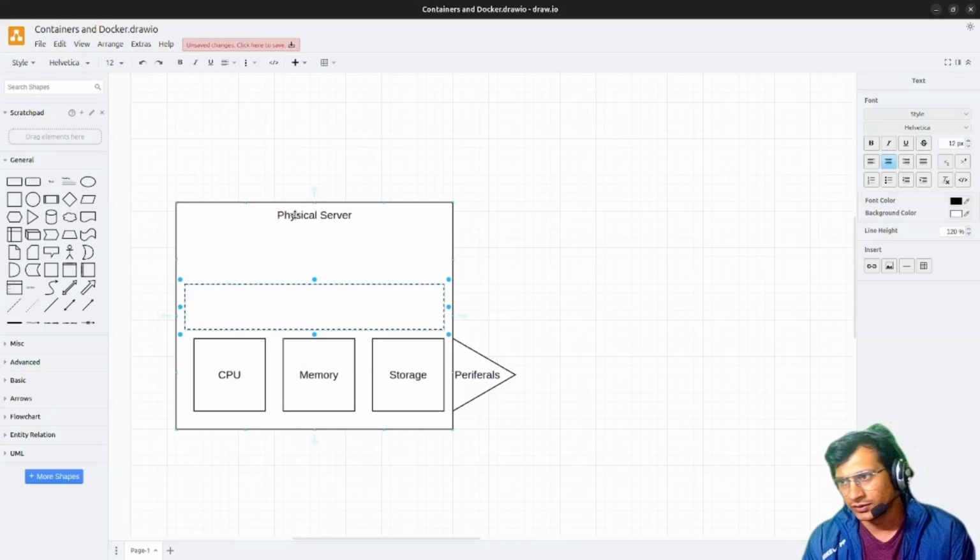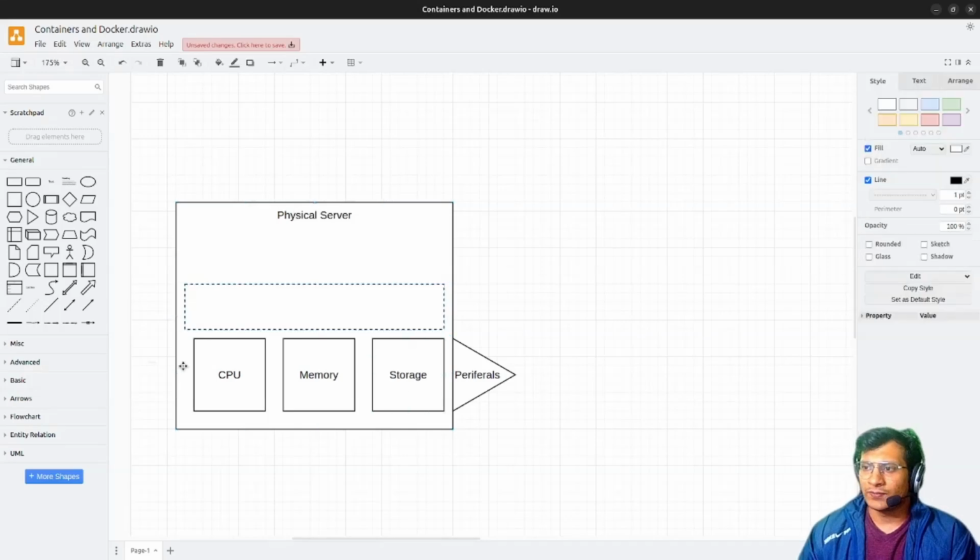There are two types of hypervisor. A hypervisor is basically an OS that allows you to run other OSs on top of it, that virtualizes the hardware. Just note my words: it virtualizes the hardware like CPU, memory, storage.